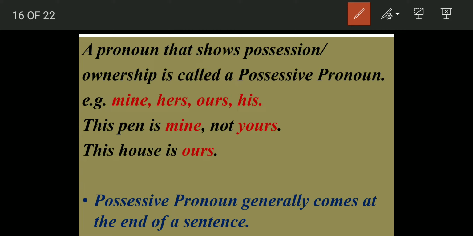Usually we see that possessive pronouns generally come at the end of a sentence. Like in this example, this house is ours. So we see it is coming at the end. This pen is mine. You can even put a full stop here if the sentence is only this. This shows that it belongs to me. Mine is the possessive pronoun. It comes at the end. This pen is mine, not yours. Here also the possessive pronoun comes at the end. This does not happen always, but mostly we see that usually the possessive pronoun comes at the end of a sentence.